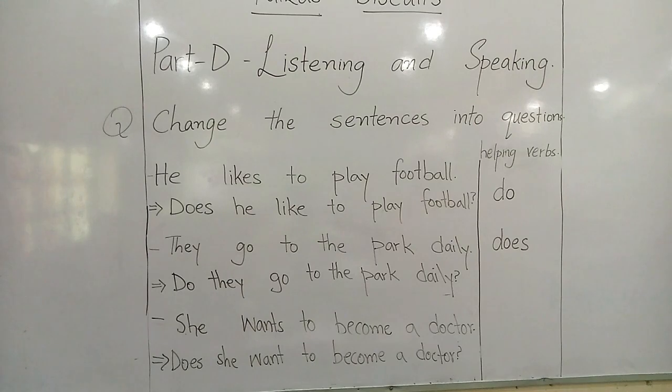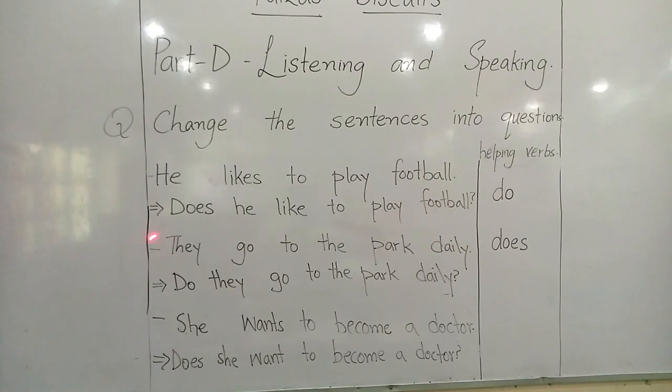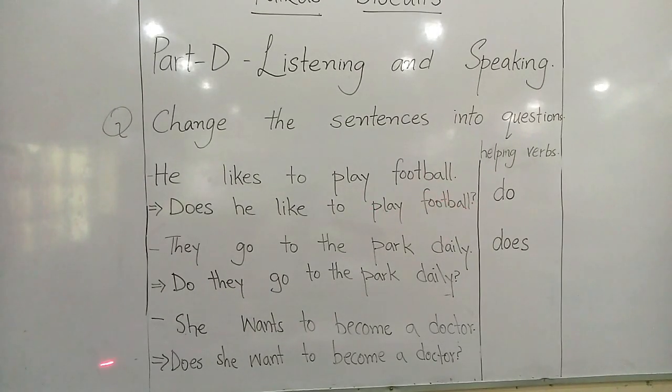It is a pen. Is it a pen? So if we don't have a helping verb, we cannot make a question sentence. Okay, so here we have S, so we selected this, does. And in the same sentence, she wants to become a doctor, so we have S, again we use the same, does. Does she want to become a doctor? He likes to play football. Does he like to play football?